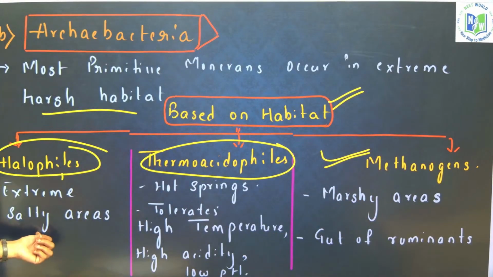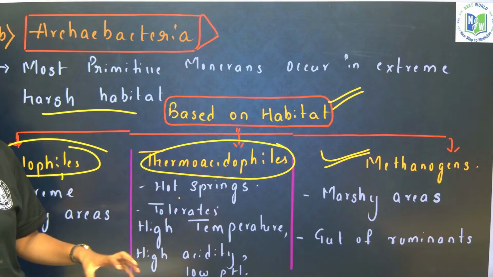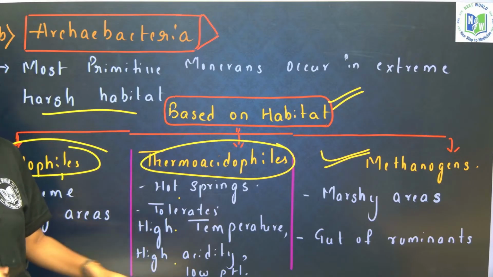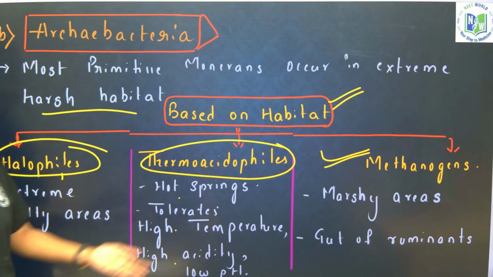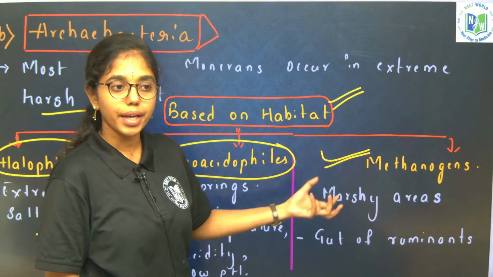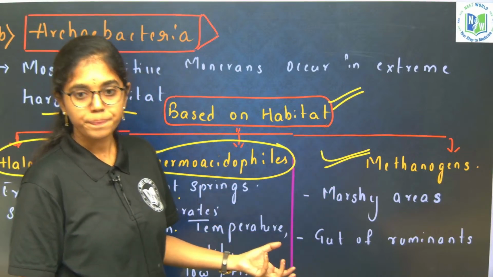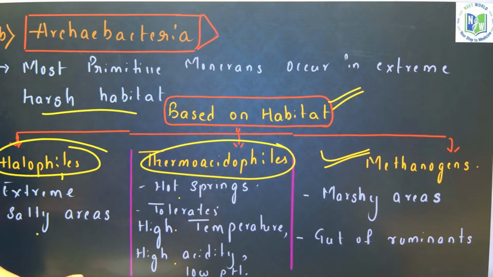Halophiles, they grow in extreme salty areas. Thermoacidophiles, they occur in hot springs and they will tolerate high temperature, high acidity and low pH. Low pH means acidic environments. And methanogens, they occur in marshy areas. They will also occur in the gut of the ruminants. Till here it is clear. Any doubt anywhere? Ruminants, cow and buffalo.